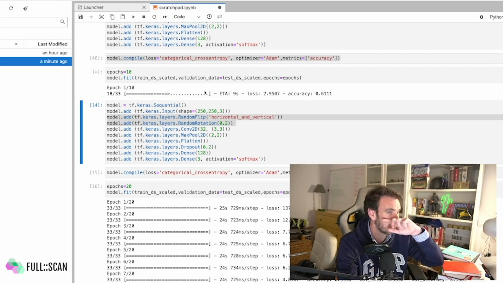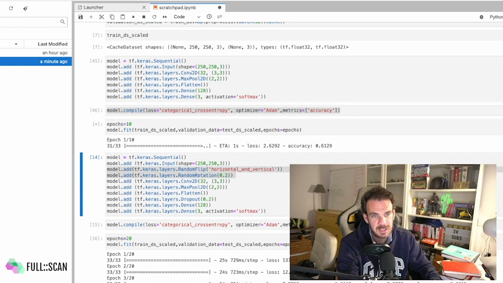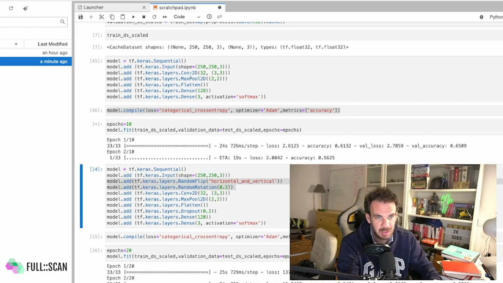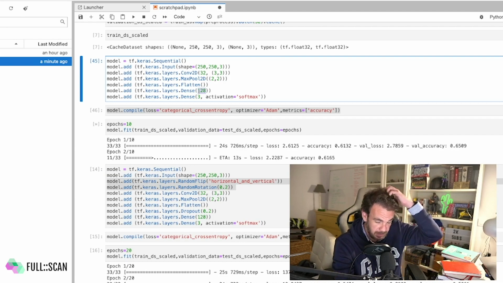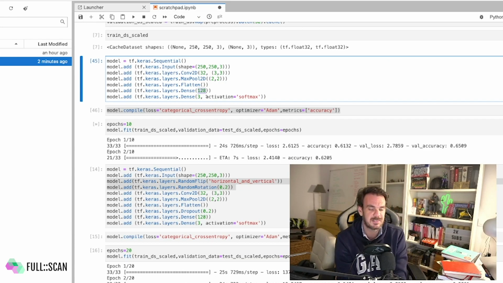But anyway, I want to show you just one final way to train the network, just in case this initial network doesn't work. You add more conv and max pool layers, you even increase the dense layer to 256 or 512, even 1024, and that doesn't work either.